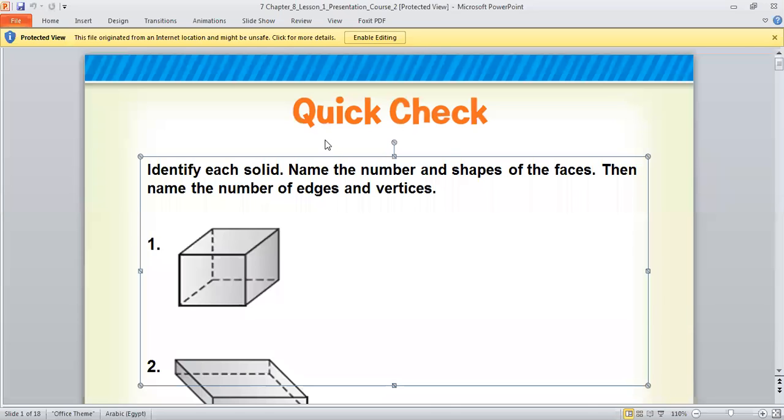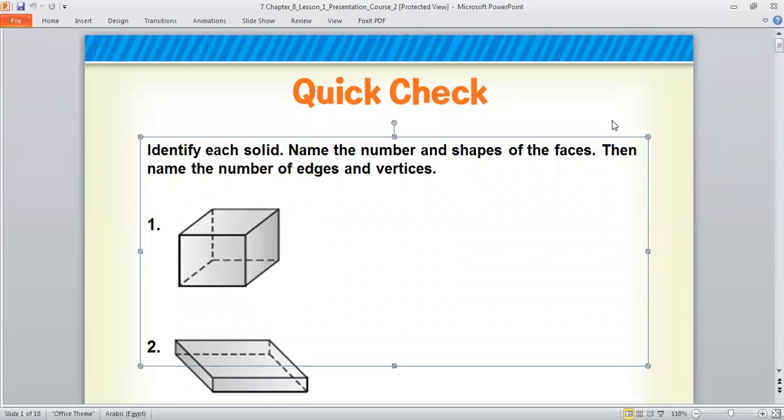So again, read please. Identify each solid. Name the number and shapes of the faces. Then name the number of edges and vertices. This is vertices, not vertex, because this one is the plural.